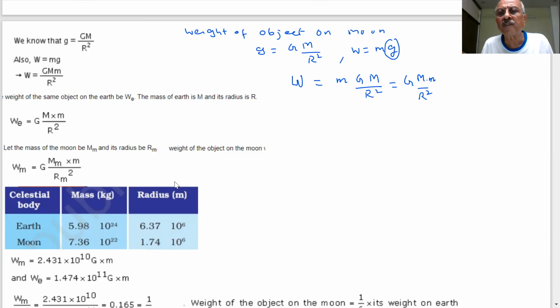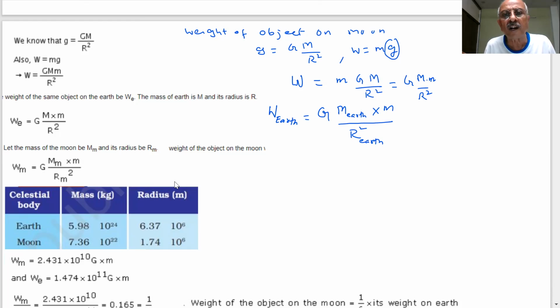G is a constant. G is the gravitational constant, students, we know. And if I consider the weight on the earth, G is the gravitational constant, and it will become the mass of the earth into small m, the mass of the object, divided by the radius of the earth squared.